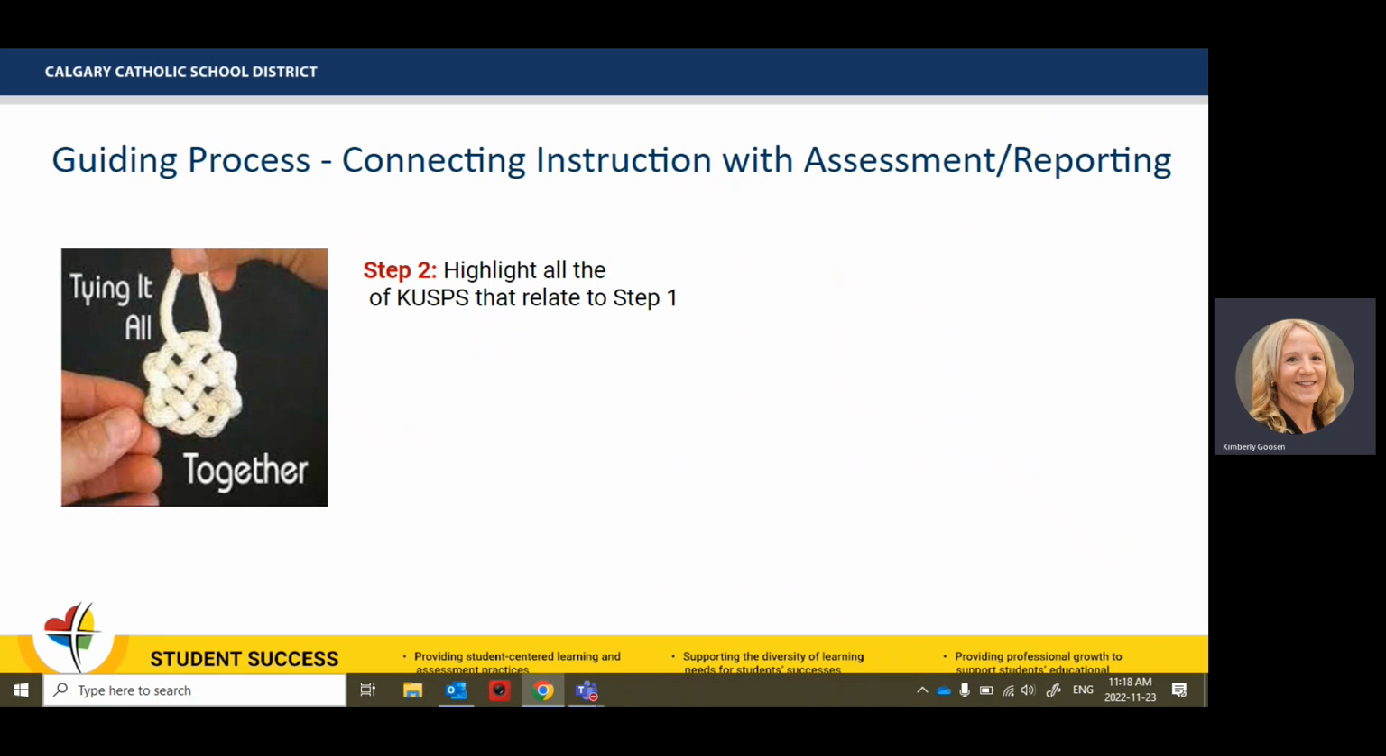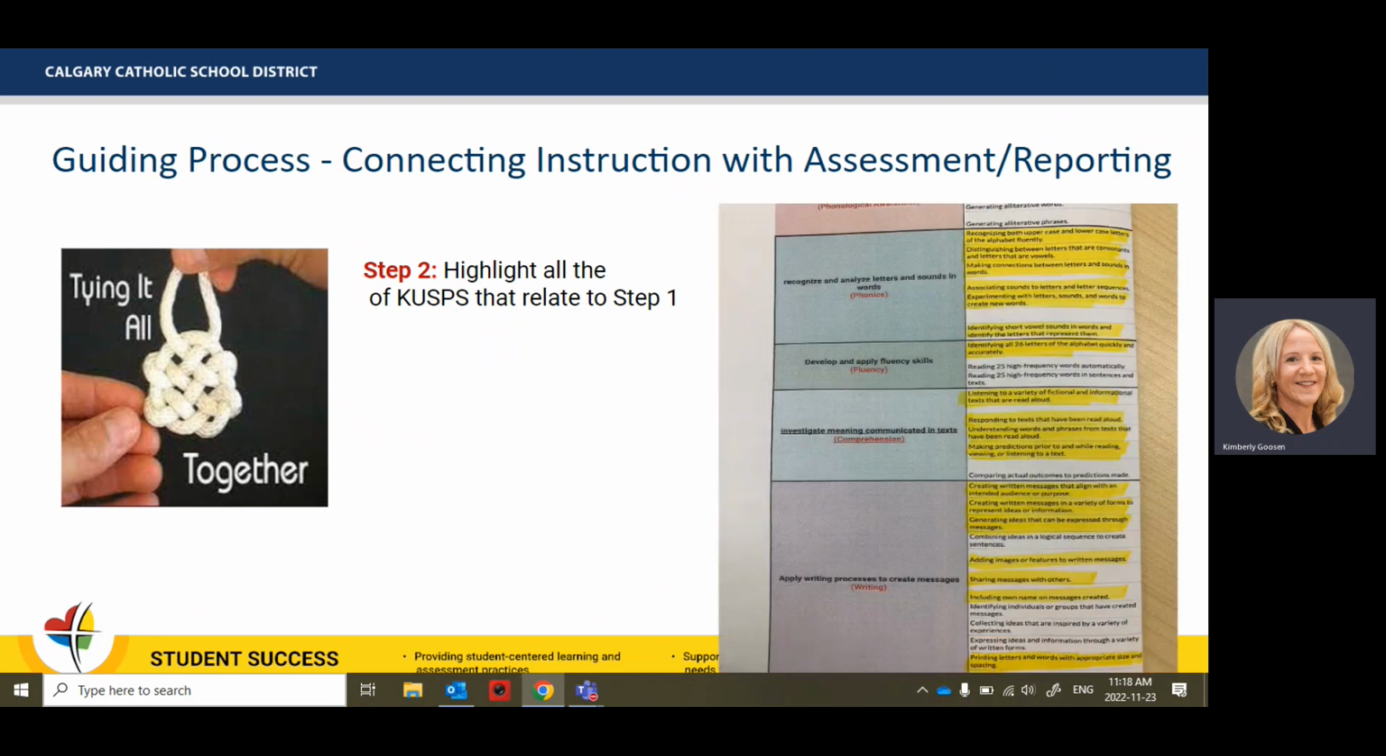Step 2, this is where they're highlighting all the cusps on that reflection tool that relate to that step 1, those 5 learning activities. So here you can see they have highlighted on the right-hand side all of the cusps that they address with those 5 learning activities.